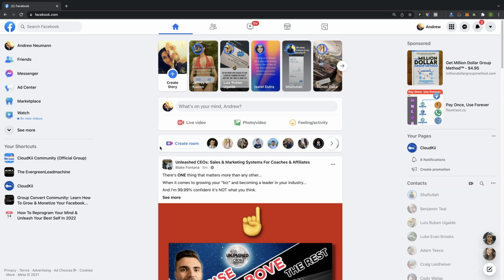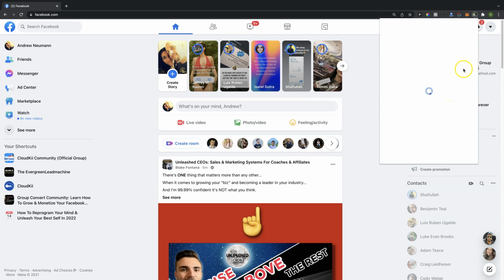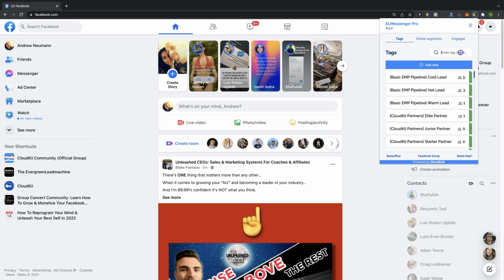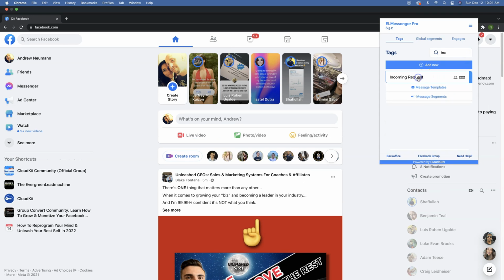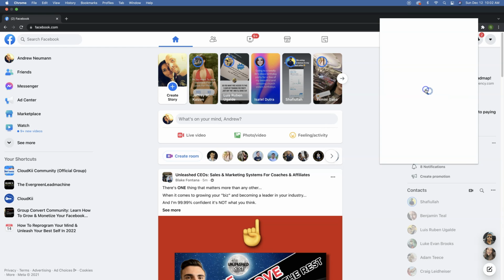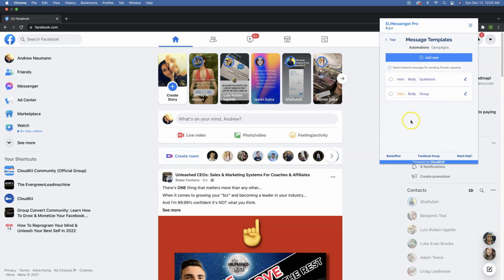So first thing that you're going to need to do here, I've already taken the liberty of creating the tag. So you're going to need to have a tag for this purpose. Now mine says incoming friend request right here. And you'll see right here that when I just simply open this up, I do have a couple of message templates. These message templates are the intro body and the question, as well as the intro body and the group. Now, both of these are specifically related to a different purpose. One is for declining, one is for accepting, right?